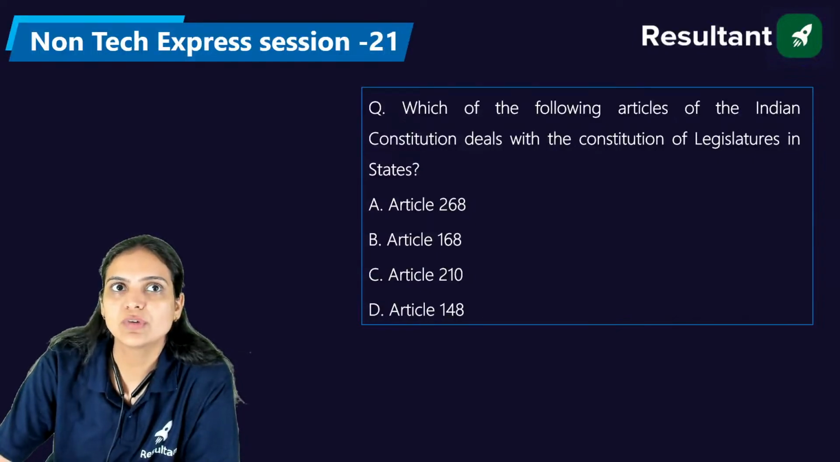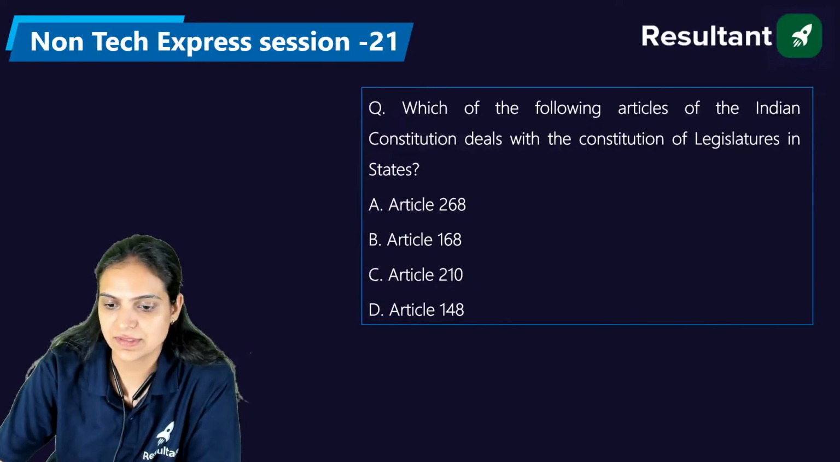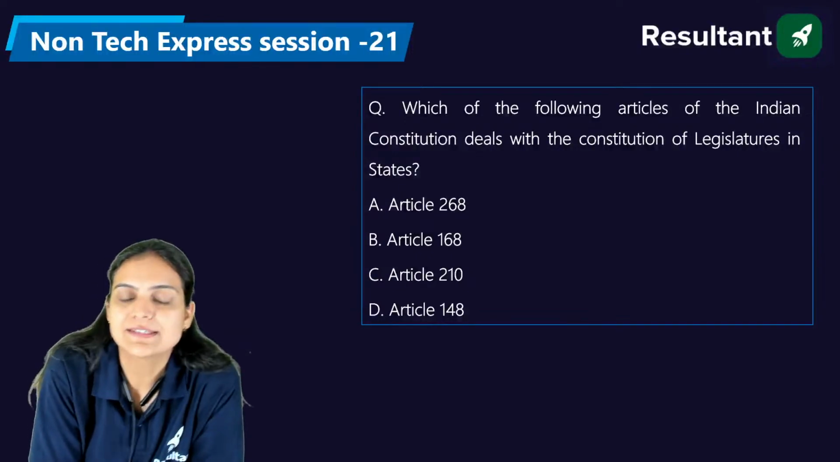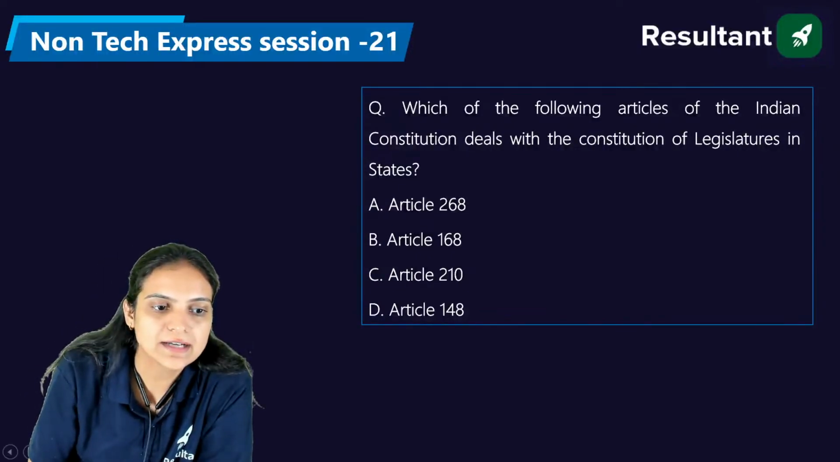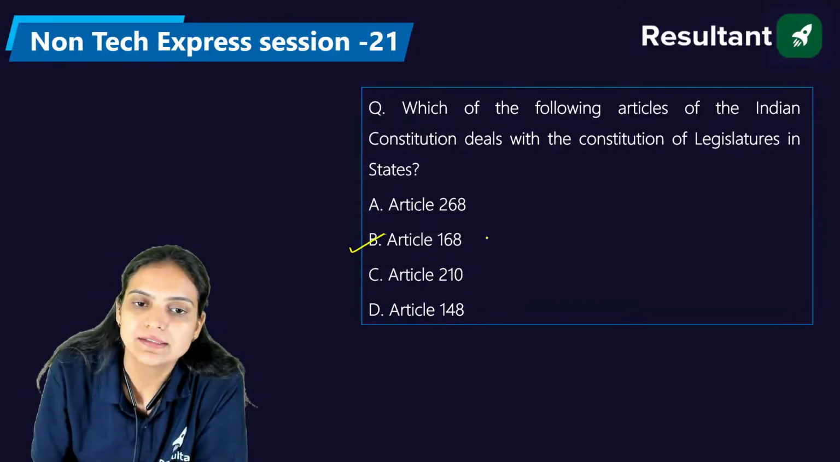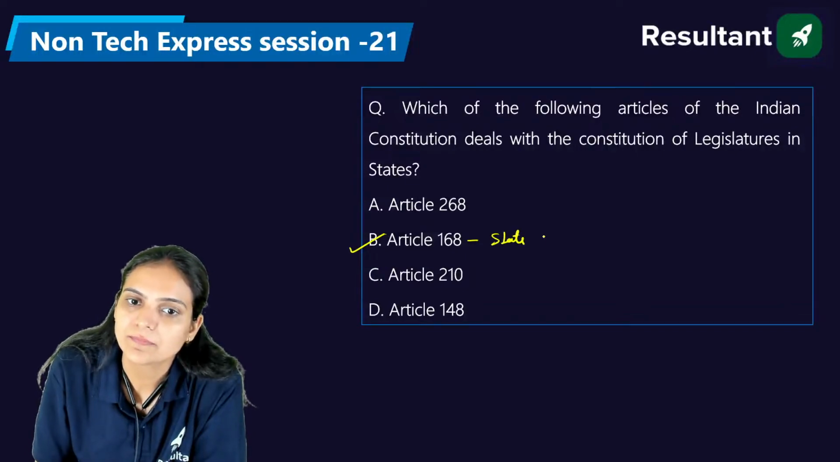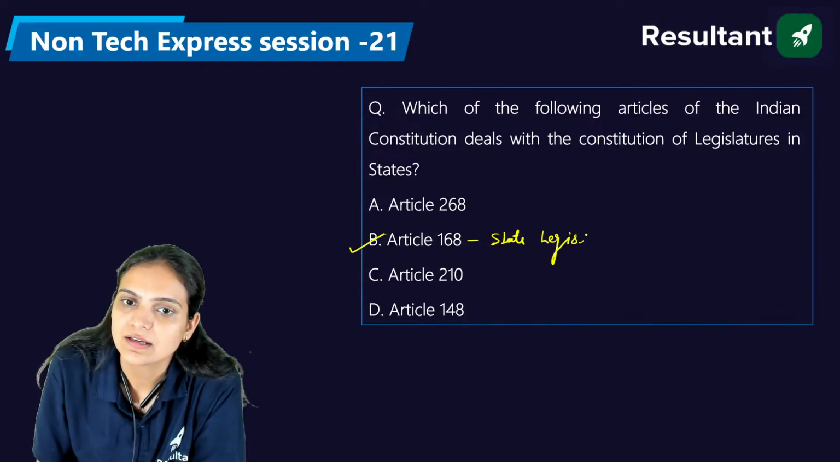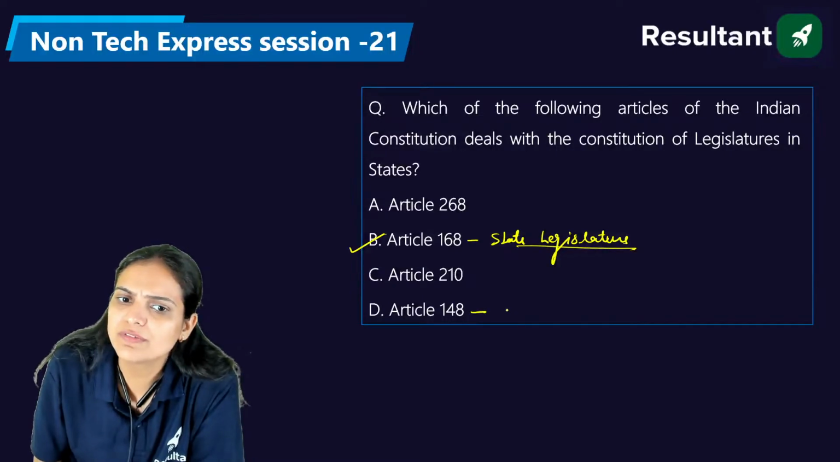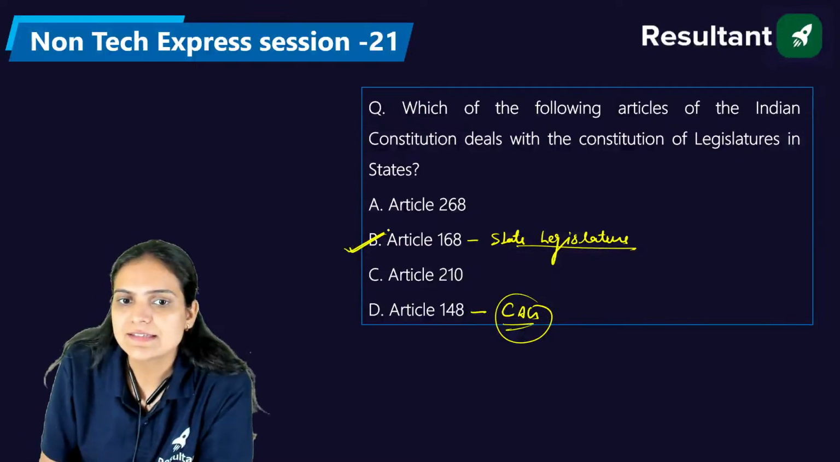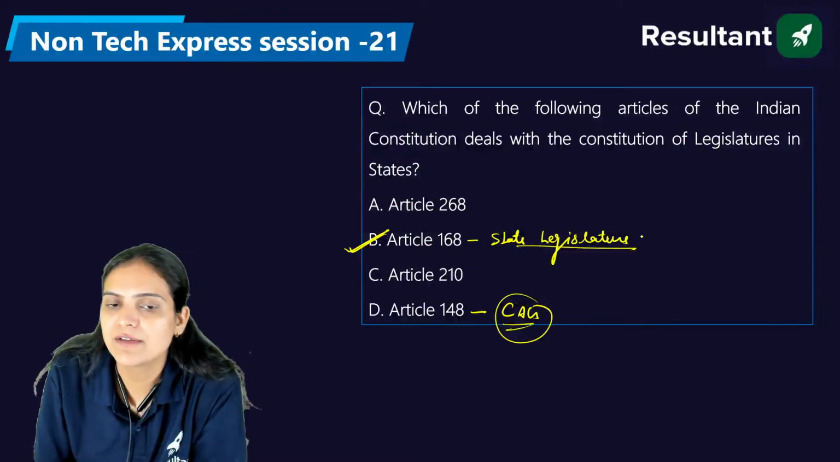Now, the right answer of this question is Article 168. So basically, the state legislature is covered in Article 168. In Article 148, we have the CAG, that is the Comptroller and Auditor General of India. So the right answer is A, that is Article 168, where we have the state legislature.